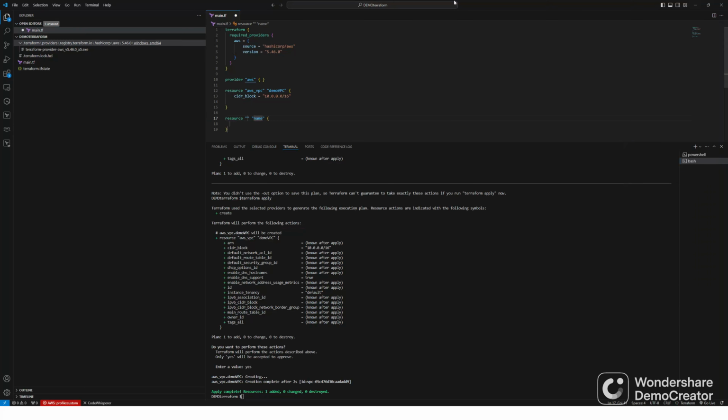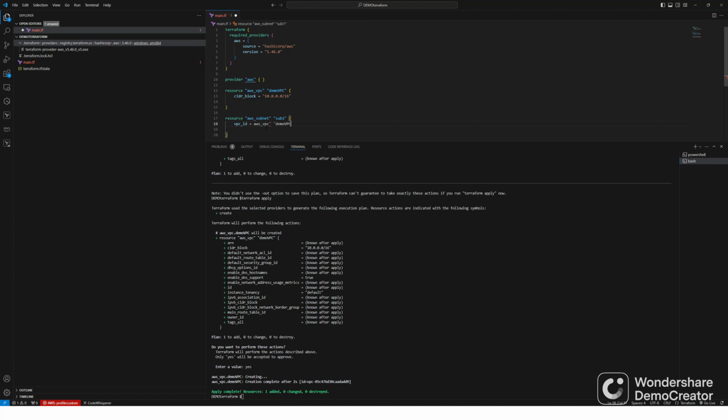aws_subnet is the resource type. So resource type aws_subnet. You can give any logical name. So there is one required field, which is vpc_id, because that's the VPC the subnet will go inside. So what's the VPC ID? You can get the VPC ID using its name right here.